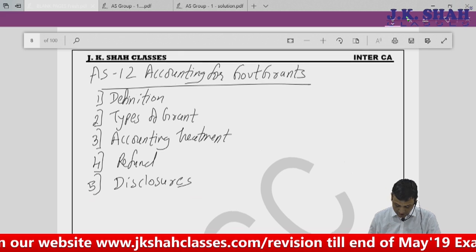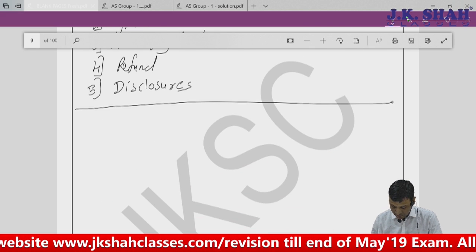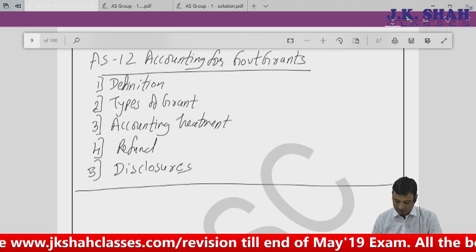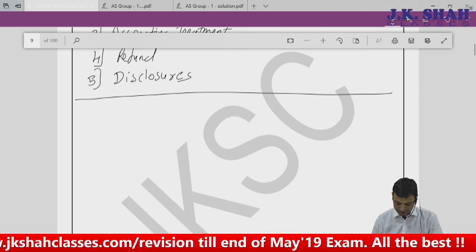Now let's start with the first area, that is what do you mean by government and what do you mean by grant.